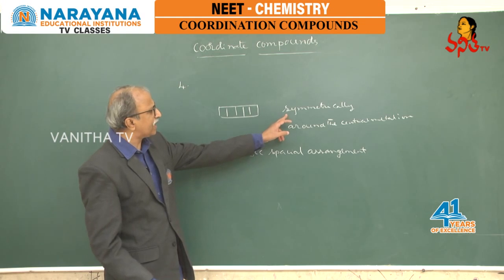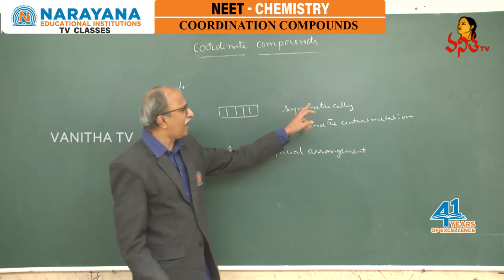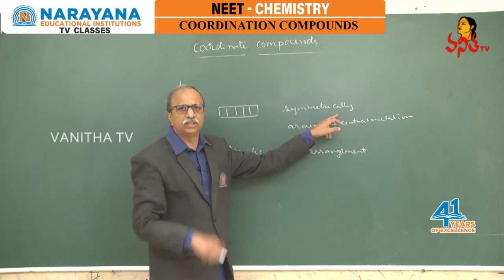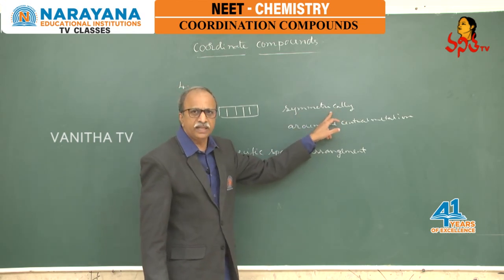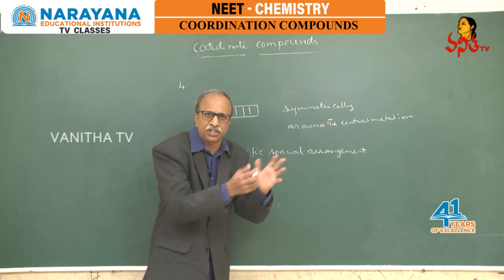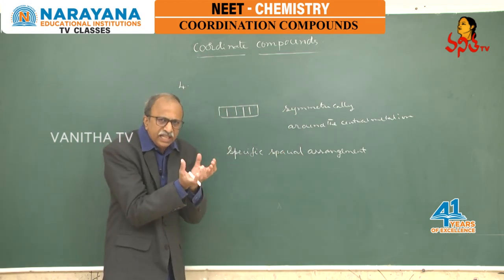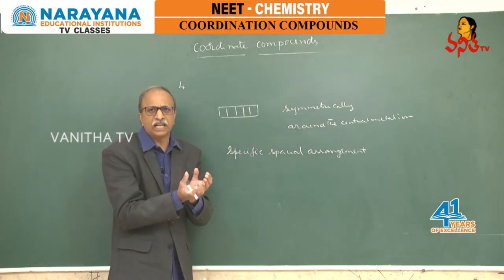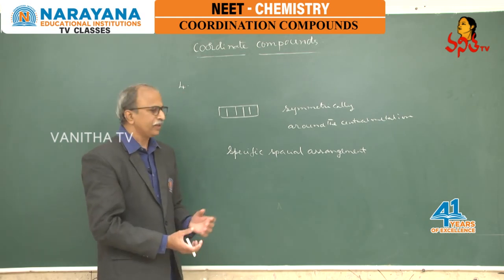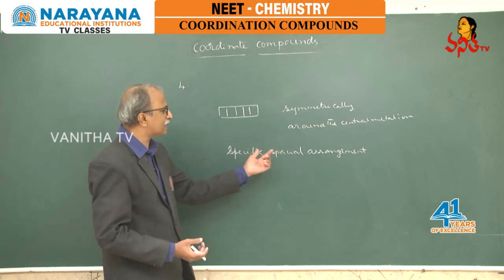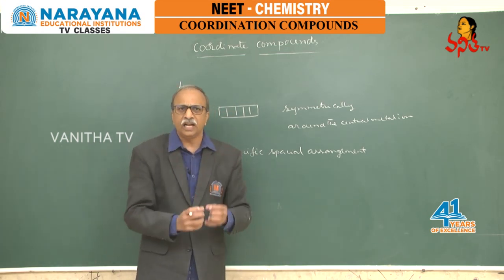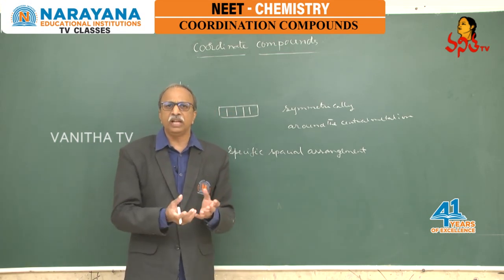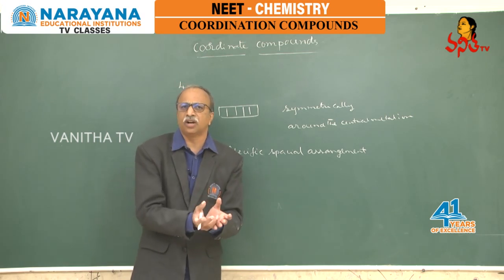As there is no direction, the ligands approach the metal ion symmetrically from all directions. But as they near the metal ion, there will be a specific spatial arrangement depending upon the nature of the metal ion, the nature of the ligand, as well as the geometry of the complex.